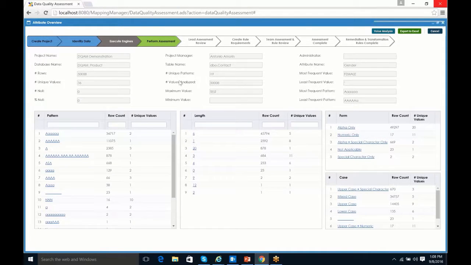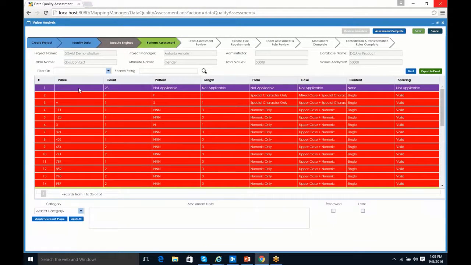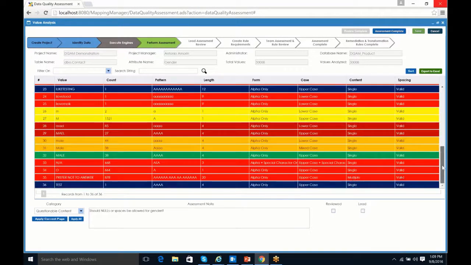So again, that is the first step in the actual assessment process. The next step would be for the lead, which is the role I typically play, to come in and validate the assessment itself. So in our example here, I actually did the assessment, so I know it's valid. So I'm just going to grab the first value and go all the way down and grab the last value. And I'm going to mark that I've reviewed it. And then I'm also the lead. Now you'll notice this review complete is grayed out right now. When I select this, it's going to automatically ungray it and make it available. So now I know when I click on this, it's going to finish the lead assessment review, and this is now going to turn green.